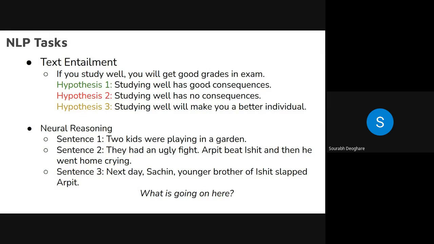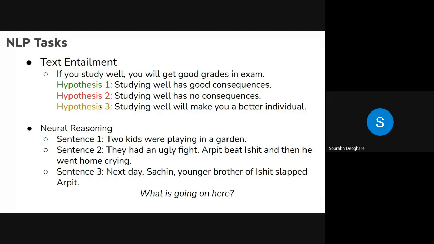If you read these hypotheses and the sentence, there is no apparent direct connection between them. What we are saying here is, if you study well, you will get good grades, right? But there is nothing about grades in the hypothesis. In the hypothesis, there is something about good consequences or no consequences or being a better individual. Now for a system, it is really difficult to map these two things, that is good grades and better individual, or good consequences and so on. So this is a task. This falls under something called common sense reasoning, or general AI, as we refer to it. So that is also one task.